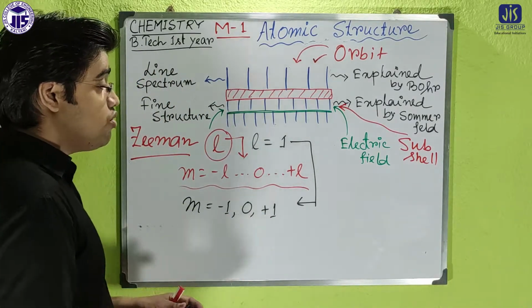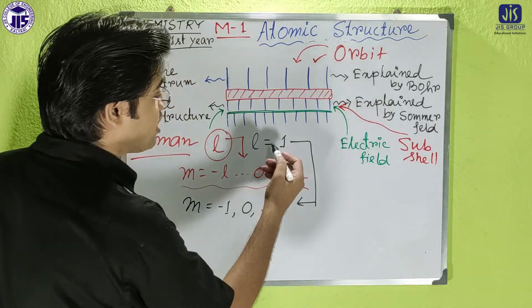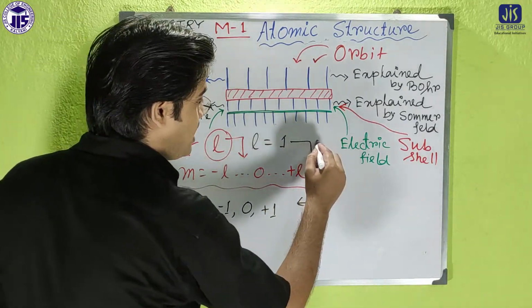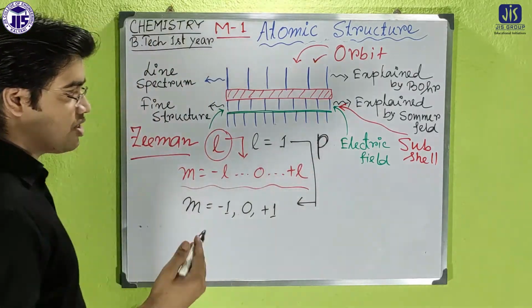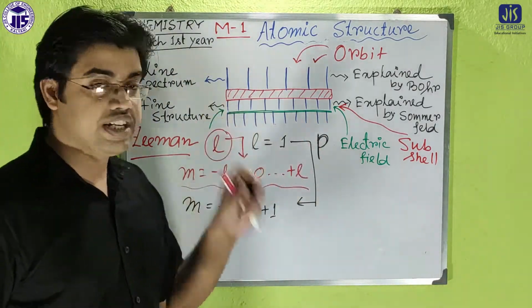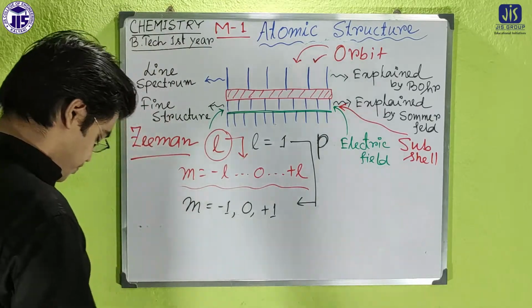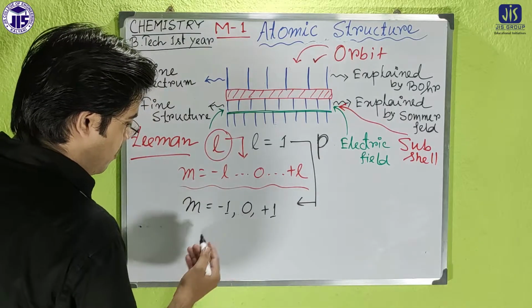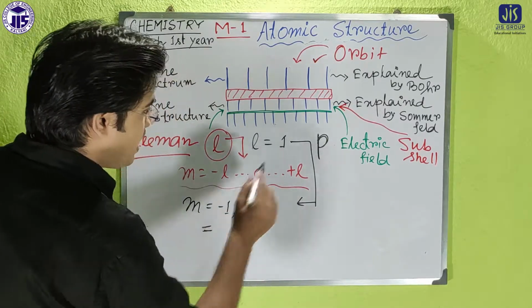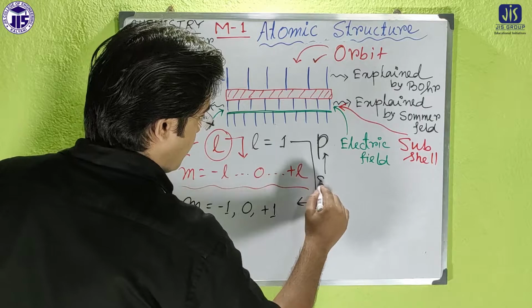And I already told you the significance of l equal to 1: it signifies the p subcell. I told you in the previous class that l equal to 1 means it is the p subcell. Now if it is the p subcell, then obviously here in case of p, it is the p subcell.